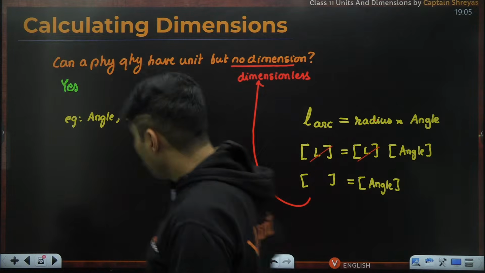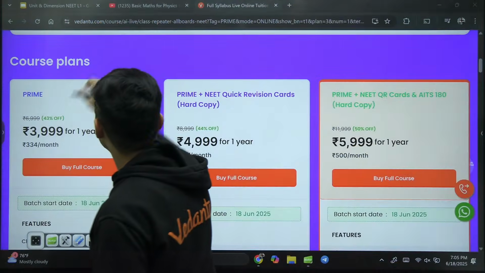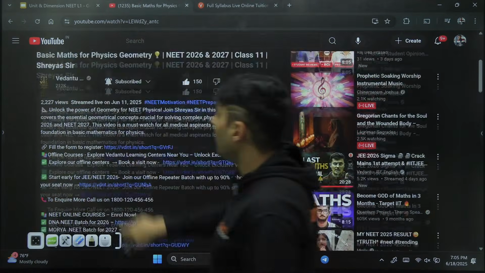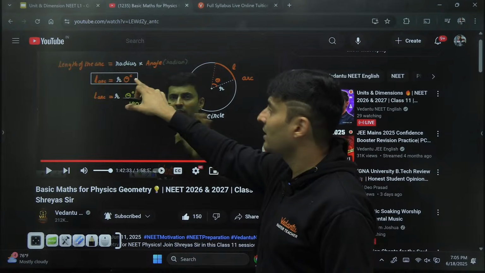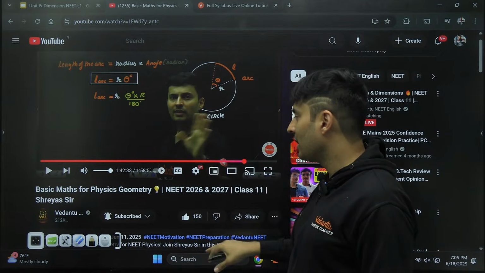Okay, so this formula I have given in the basic maths geometry class. You can see it right over here. Length of the arc is r theta. I've explained how it comes.